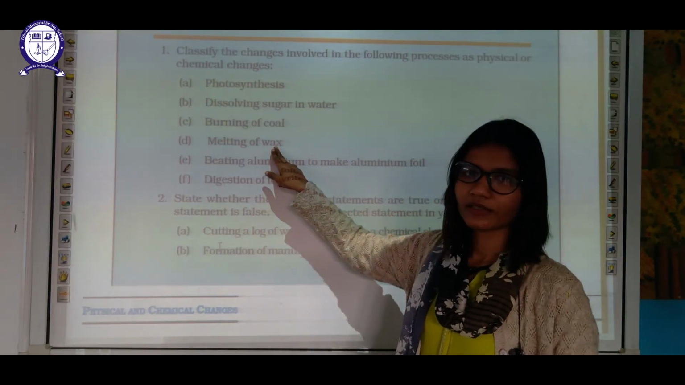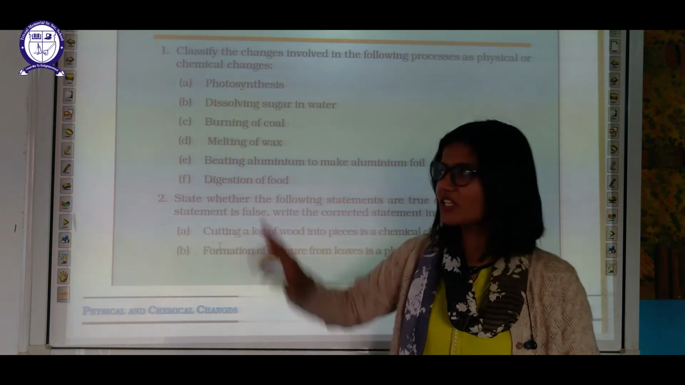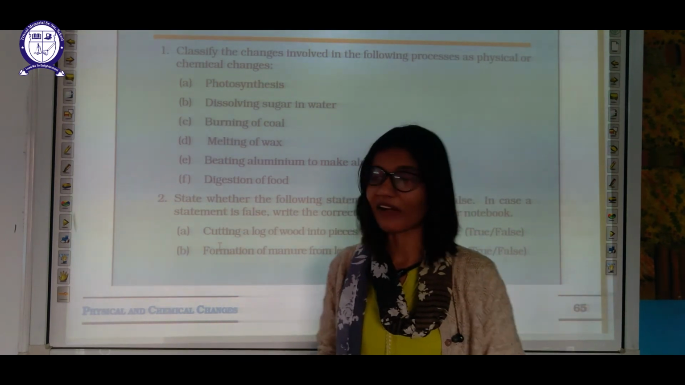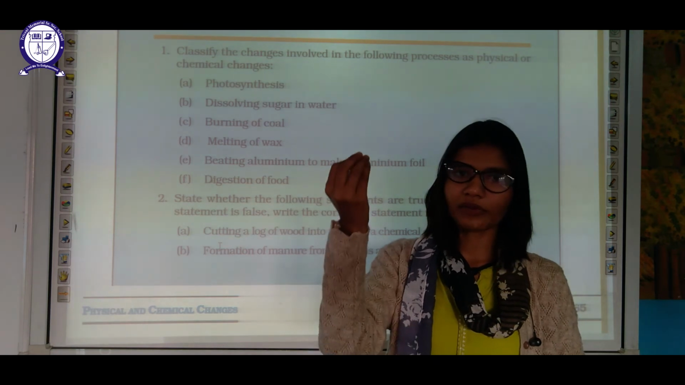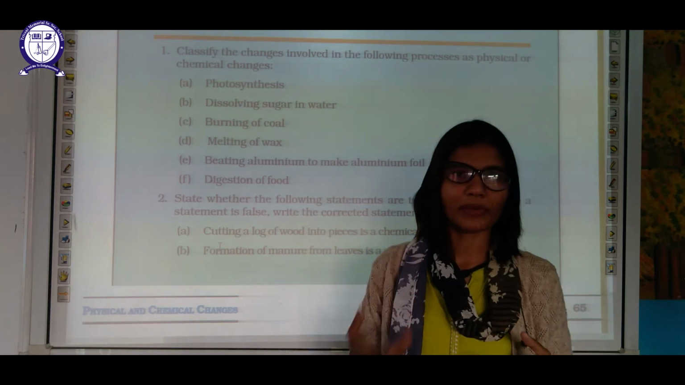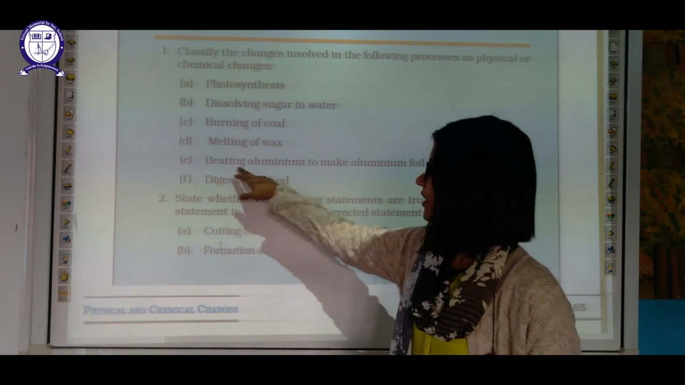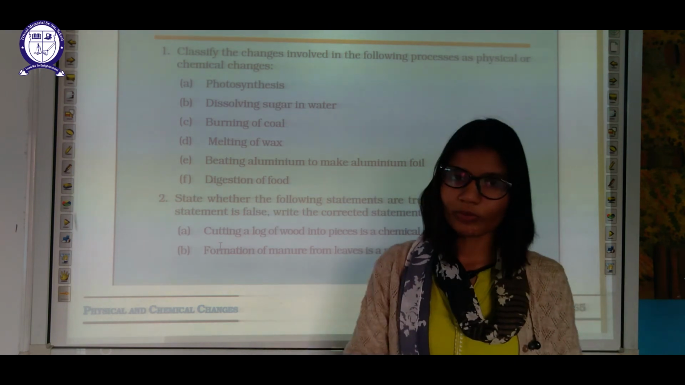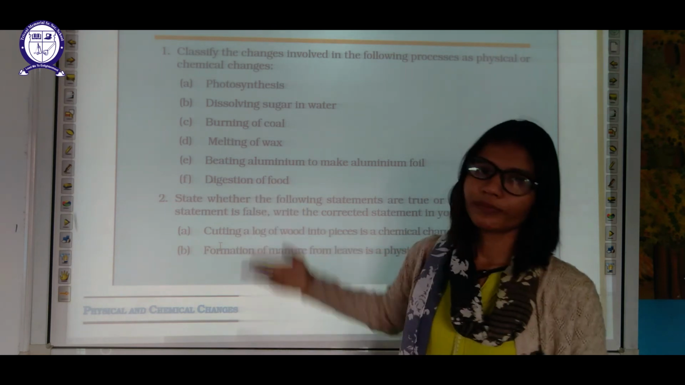Melting of wax. It is both actually. It is both physical and chemical change. Here you have to write down physical change, but it is chemical also because after melting of wax, some amount of wax goes into the atmosphere in the form of vapors also. So we can say that it is both, but here you have to mention physical. Beating of aluminium to make aluminium foil, physical change. Aluminium will be aluminium only at the end of the day. Digestion of food, chemical change.